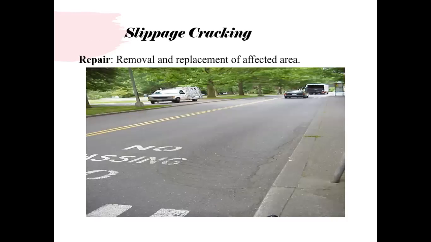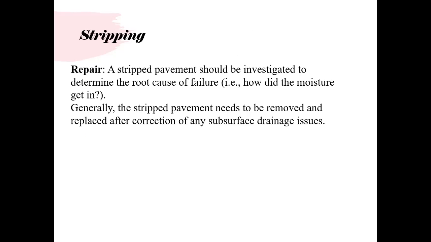Then the slippage cracking: you just have to remove that area and do some patching to get rid of it. This is a functional problem. For stripping, the stripped pavement should be removed, and we investigate why and how the moisture got in.